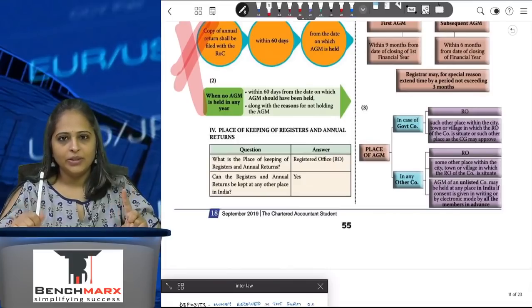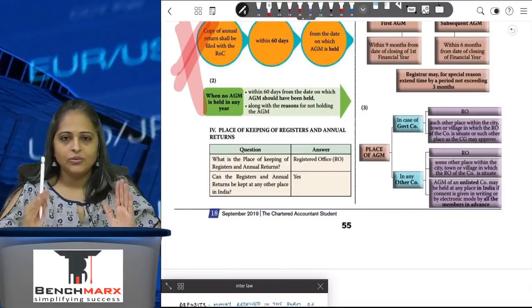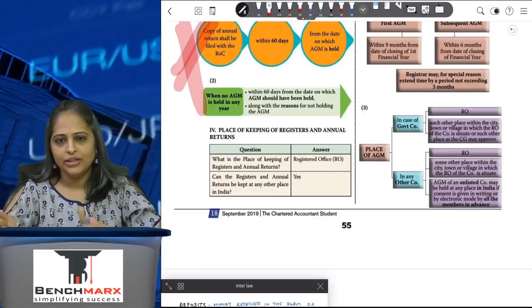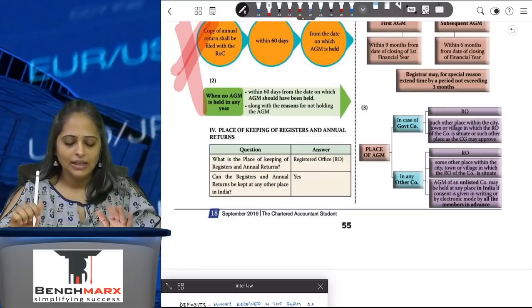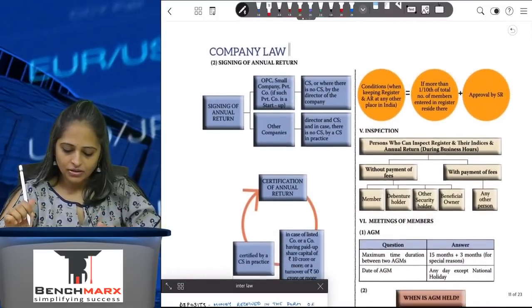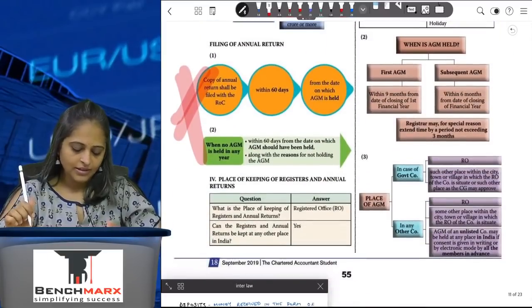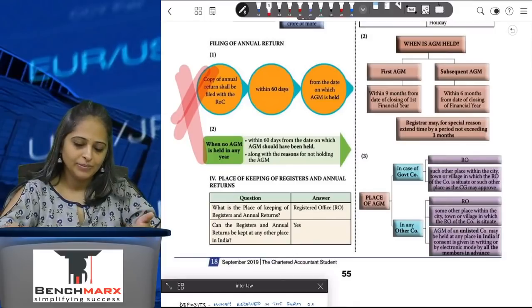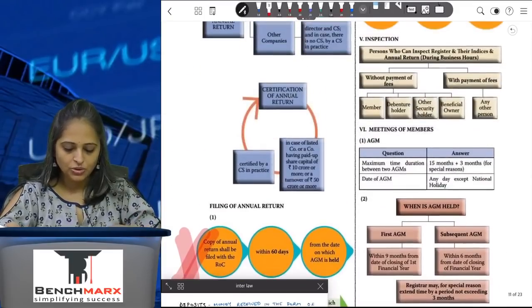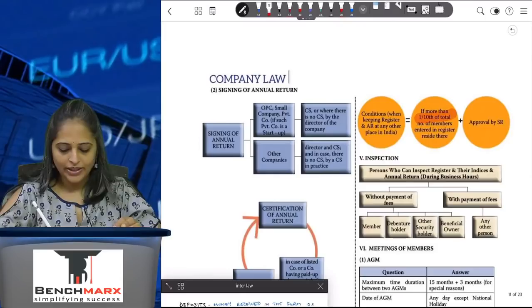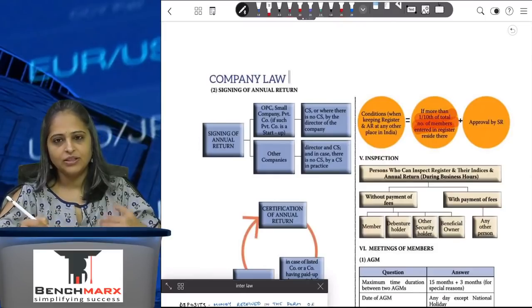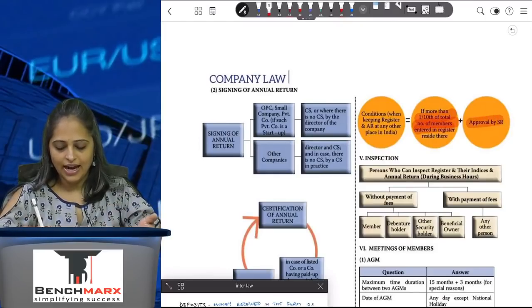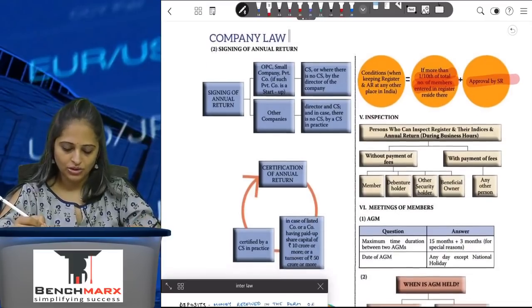So again repeating, you have to file the annual return within 60 days from the day you hold the AGM in the company. If you do not hold the AGM, then within 60 days from the day on which the AGM was due to be held. And the annual return has to be kept at the registered office of the company. You can keep it at any other place if you wish to, but that has to be approved by 1/10 of the total number of members entered in the register and approved by a special resolution.